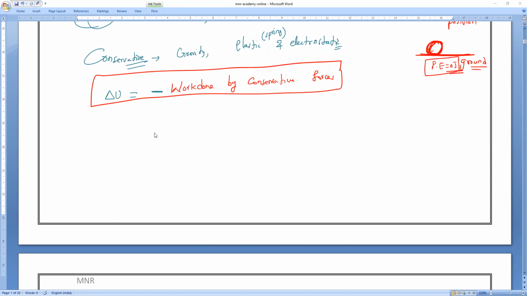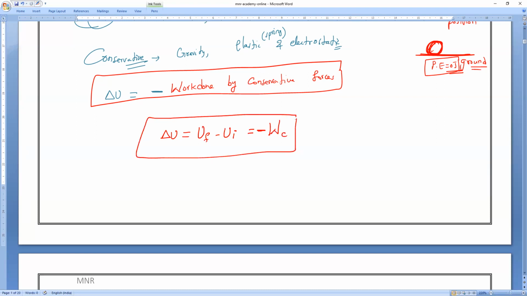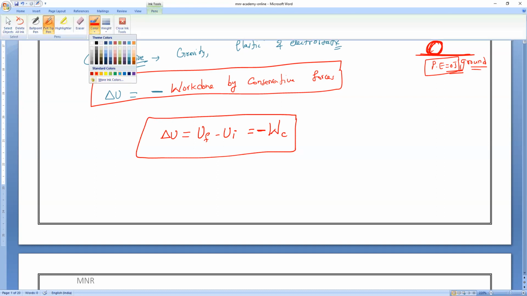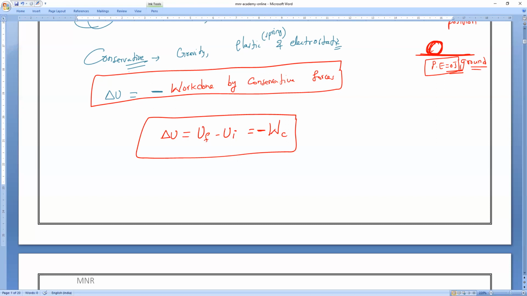Change in potential energy means final potential energy minus initial potential energy, equal to minus the work done by conservative forces. That is the potential energy relation. Write it fast, everyone. Any doubt? Anybody can ask me.